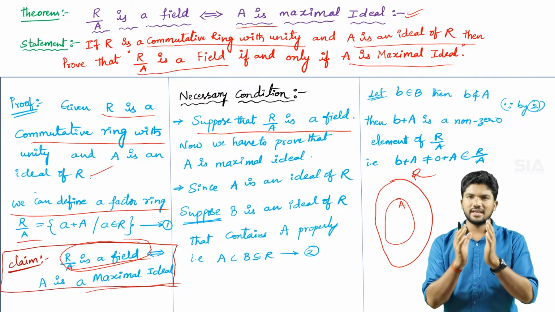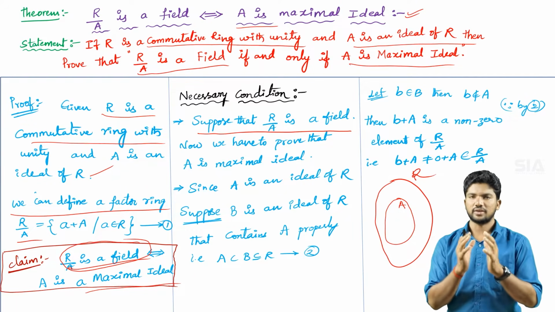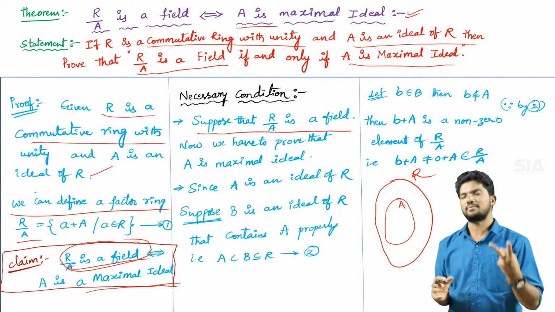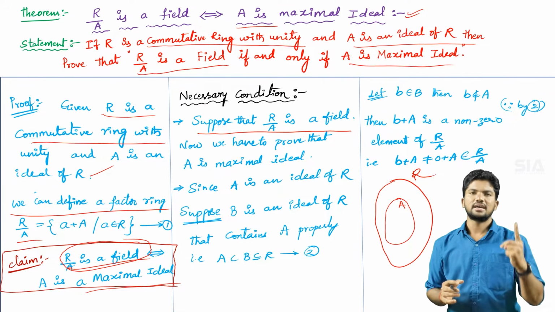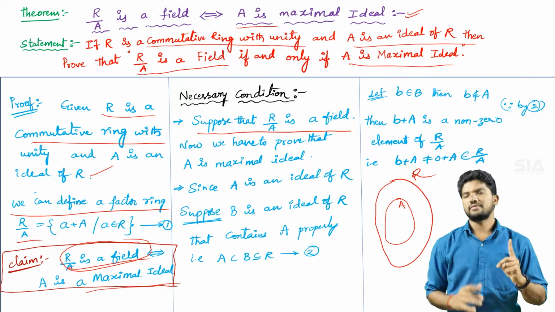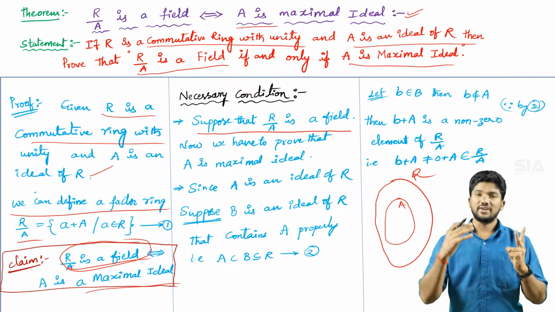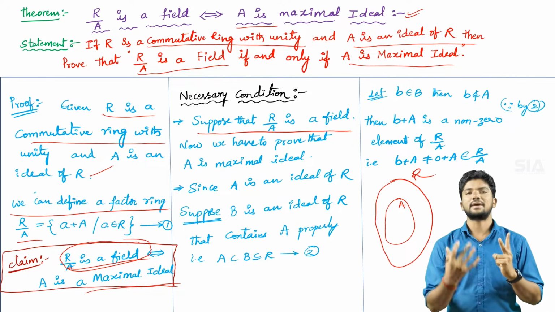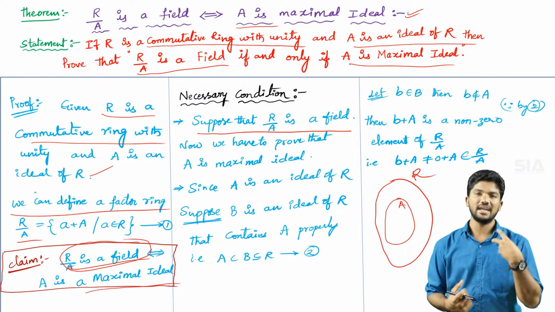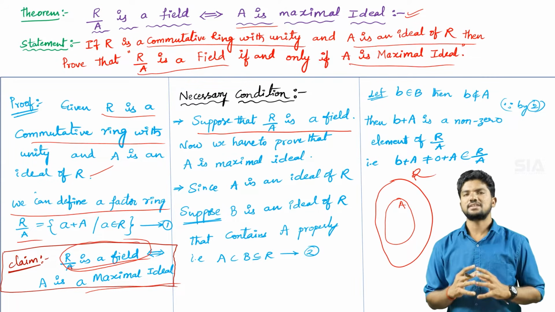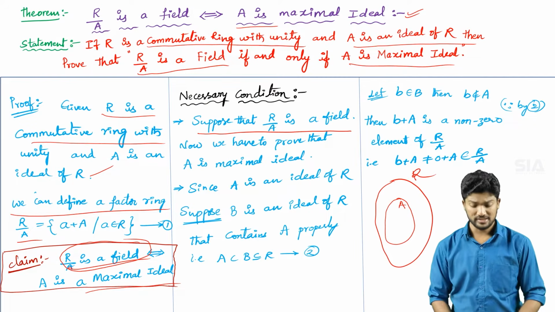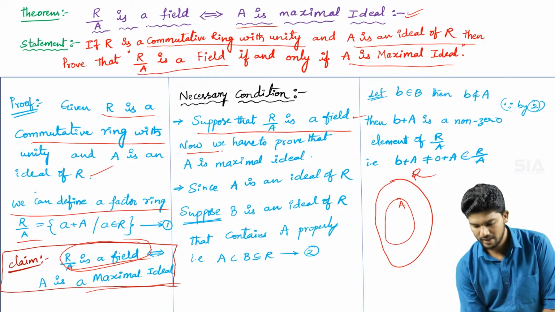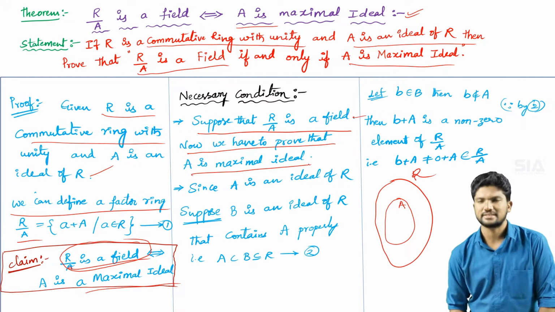Suppose that R/A is a field. Here R/A is a quotient ring, a factor ring. Whenever we talk about a field, you need to come across two things. The first one is that R/A is a commutative ring with unity, and the second is that every non-zero element has a multiplicative inverse. Whenever any set satisfies these two conditions, it is called a field. So we are directly taking R/A is a field. With the help of that condition, now we have to prove that capital A is a maximal ideal.